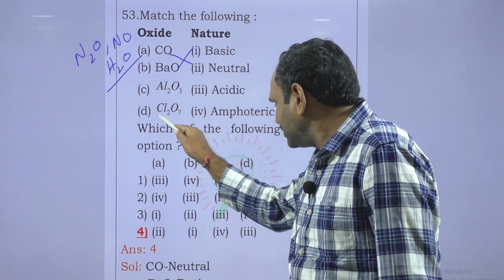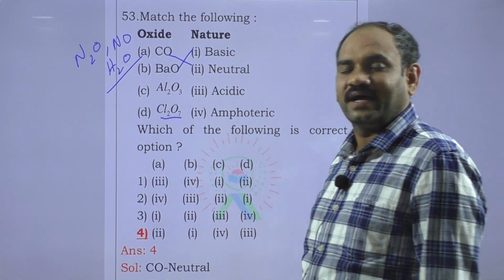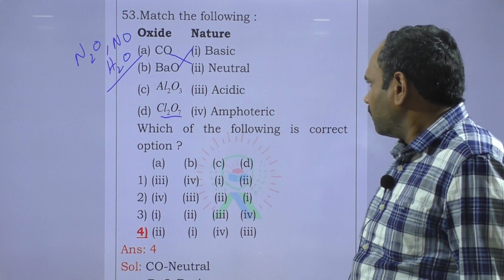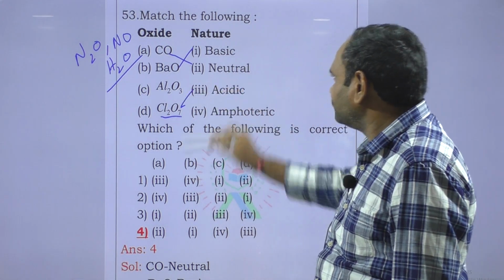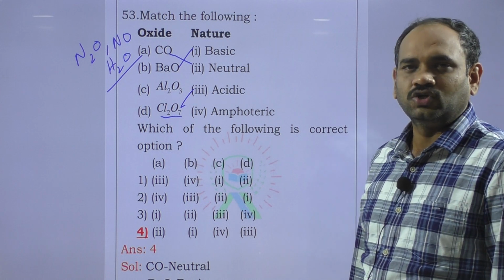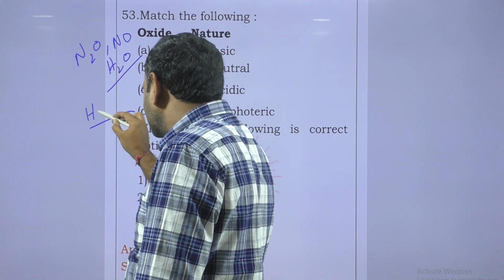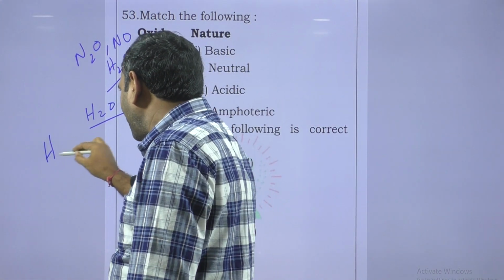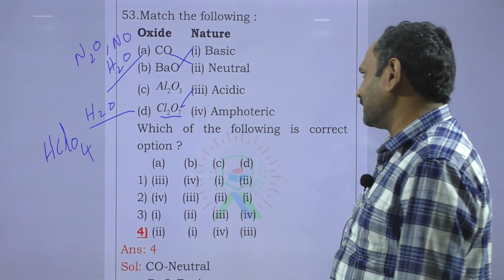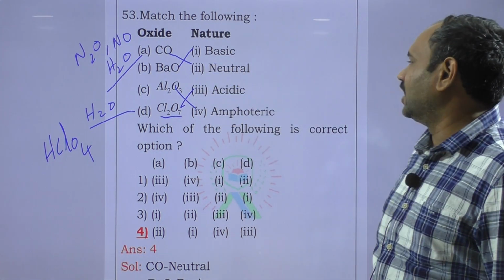In the same way Cl2O7, non-metal oxide, that's why it is acidic. The most acidic oxide in periodic table is Cl2O7, because when it is dissolved in water, we get perchloric acid, HClO4. HClO4 is most acidic.